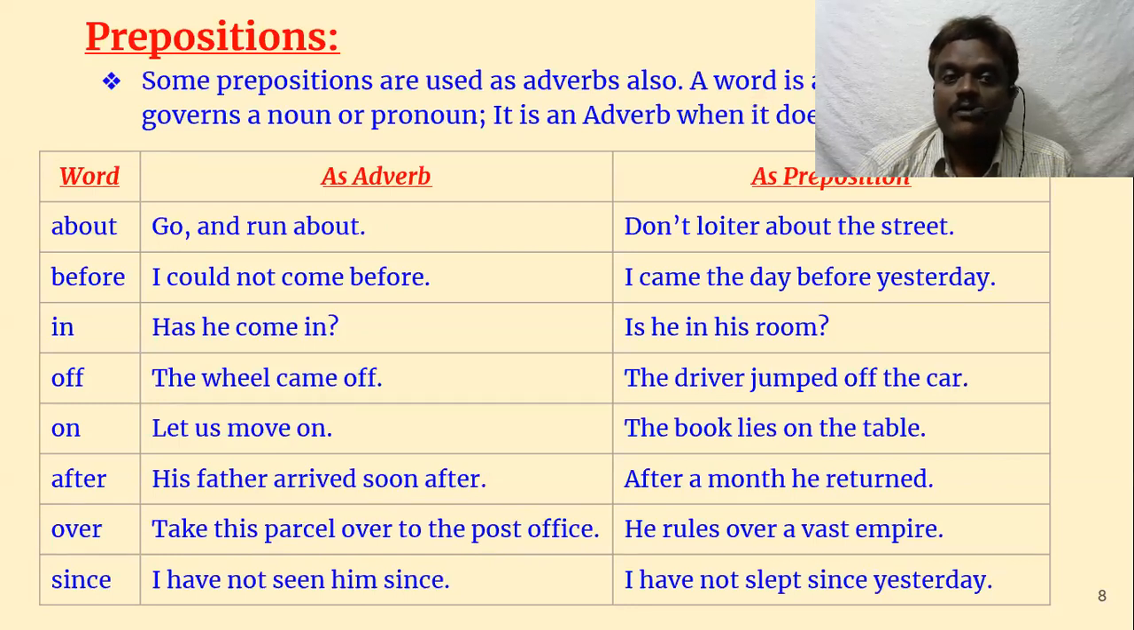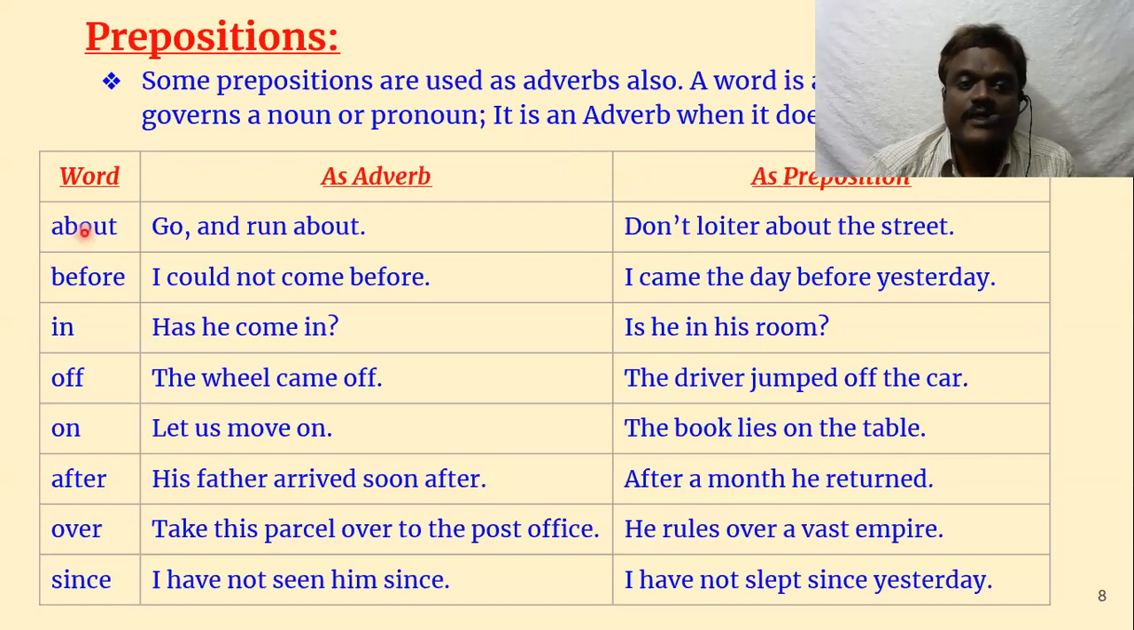A word is a preposition when it governs a noun or pronoun. So a word is a preposition and it should govern some noun or pronoun. That means it should have an object. If it has no object, then we can consider it as an adverb. Let us see the examples.